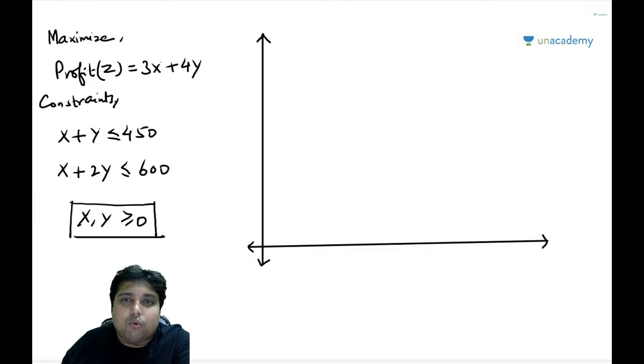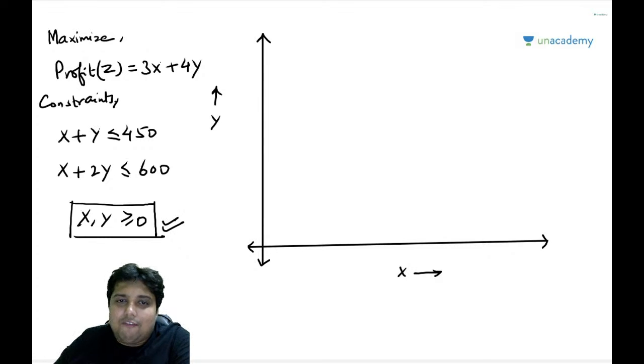That means they are going to lie in the first quadrant. So let's say this is y and this is x. At this point, my friends, I have basically sketched the graph of these two constraints, because I have limited the value of x and y into the first quadrant. The values are going to remain positive here.